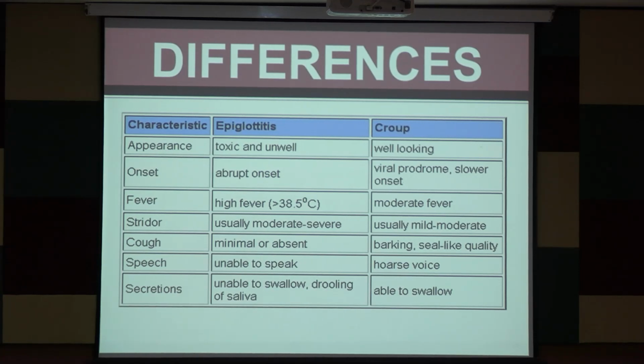There will be high-grade fever with toxic look in case of epiglottitis, but there will be moderate fever in case of ALTB. Stridor is usually moderate to severe in case of epiglottitis, but usually mild to moderate in case of Croup. The cough is minimal or absent in case of epiglottitis. Remember, any case of bacterial infection does not give so much cough, but if the cause is some virus, the cough will be extensive. So barking or seal-like quality of cough is heard in case of Croup.